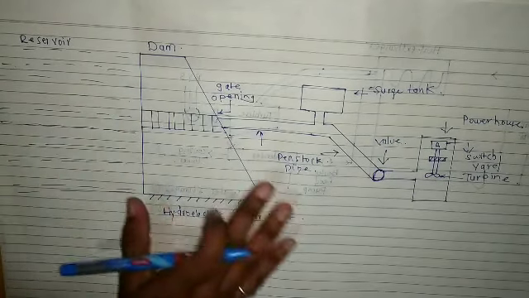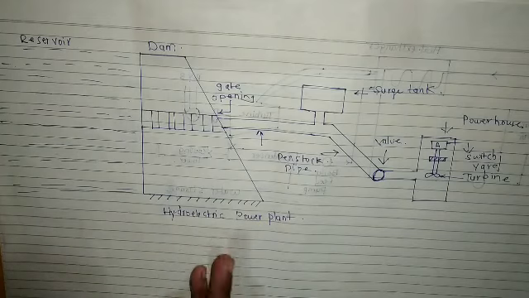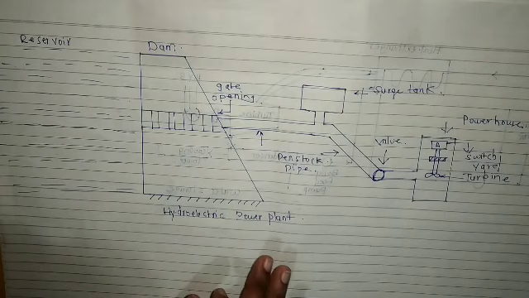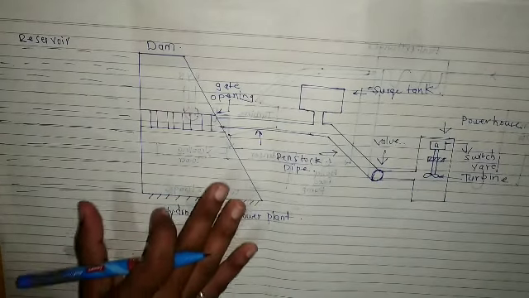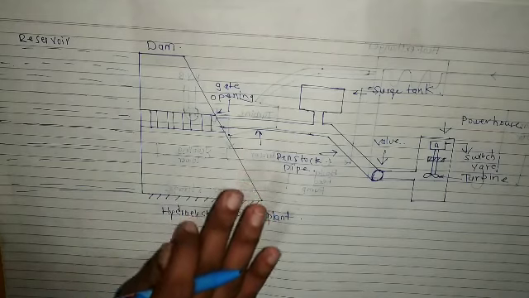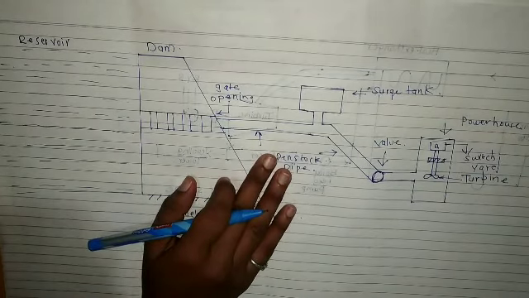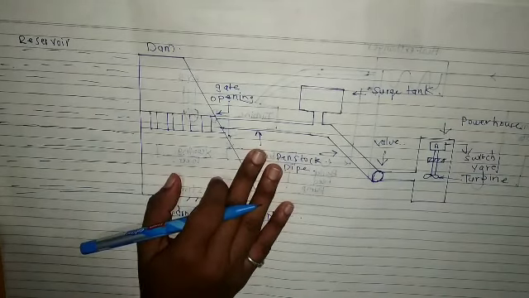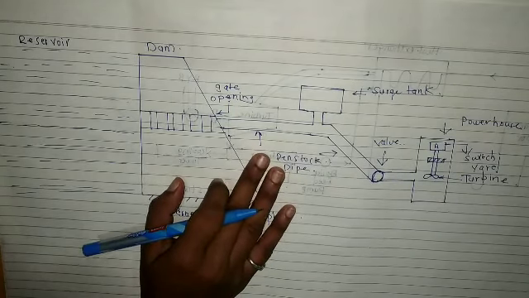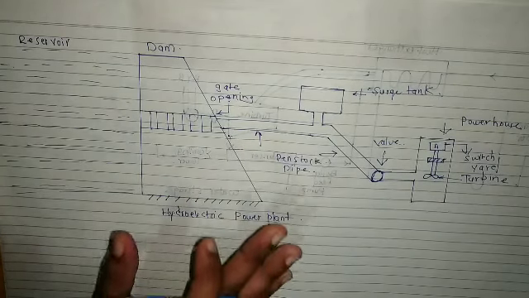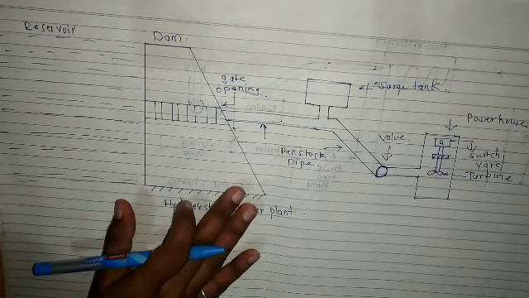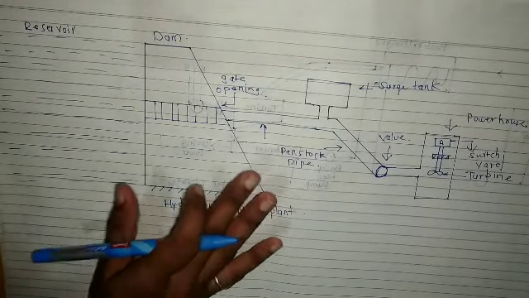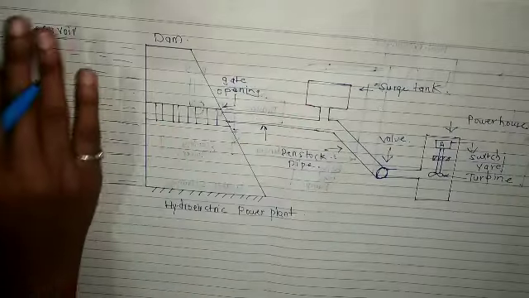Where do we plan to install this hydroelectric power plant? This plant is placed wherever there is availability of water, in the hilly areas. Before selecting the place, the history of the rainfall is studied. Why? Because the main source for this plant is water.